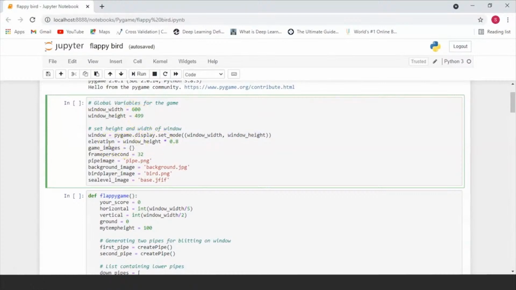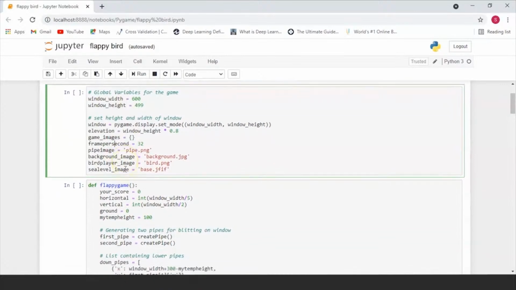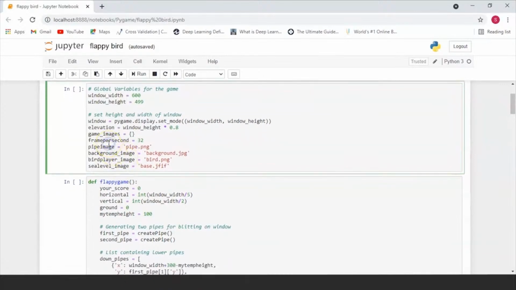The elevation will basically tell you how far up from the bottom of your screen the window is going to be. We're going to be creating an empty tuple of your game images, and we're going to be having an FPS of 32. You can obviously change your FPS speed.